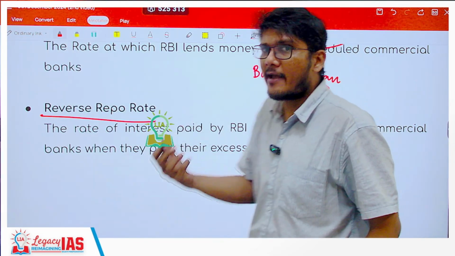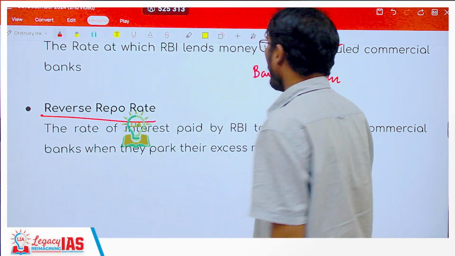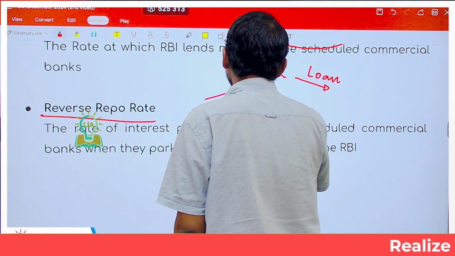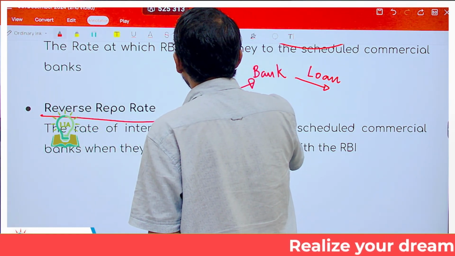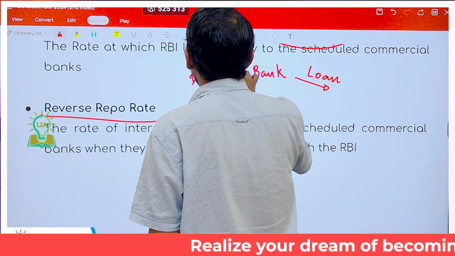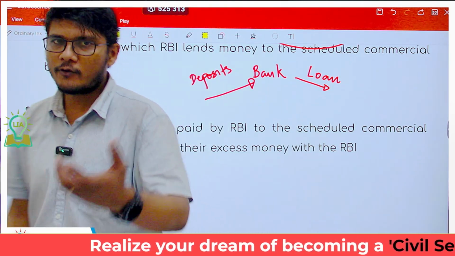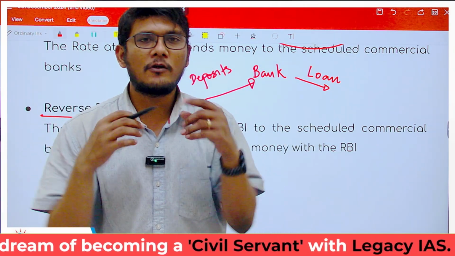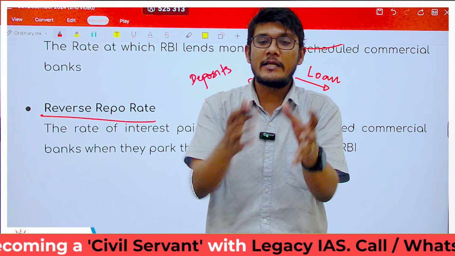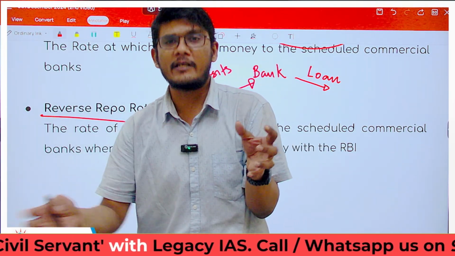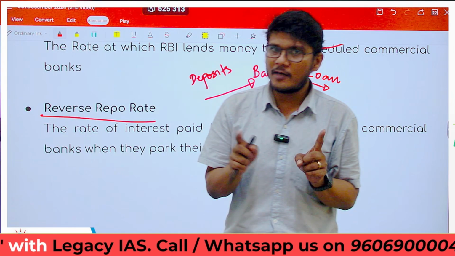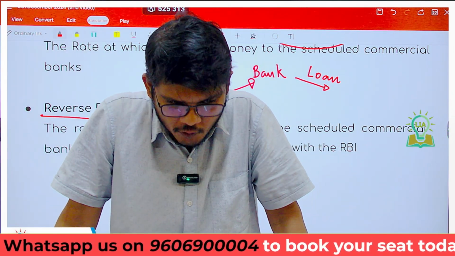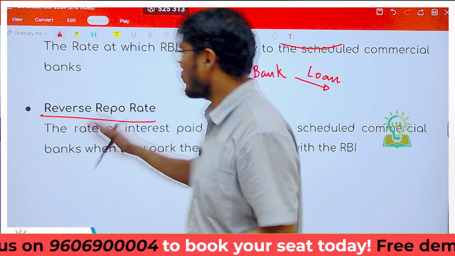Bank earns profit from where? By giving loans. But to give loans, the bank needs some money. So from where will the bank get money? The bank gets money from the deposits that we put. For example, we have fixed deposits. If you put a fixed deposit for 5 years or more, you get a tax benefit also. Remember that. If you have put a fixed deposit of 5 years, the bank can utilize that money and give loans to someone else for 4 years, 3 years, 2 years. It will not use that money to give loans for 10 years because after 5 years, it has to return it to you also, right? So banks will use our deposits to give loans.